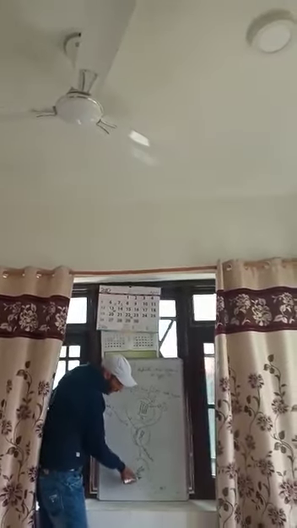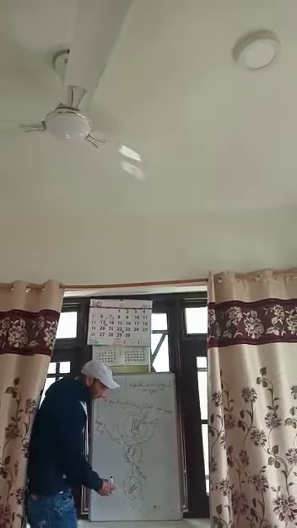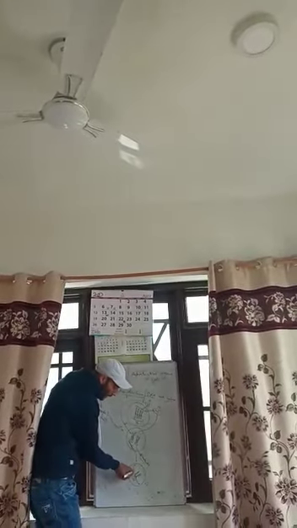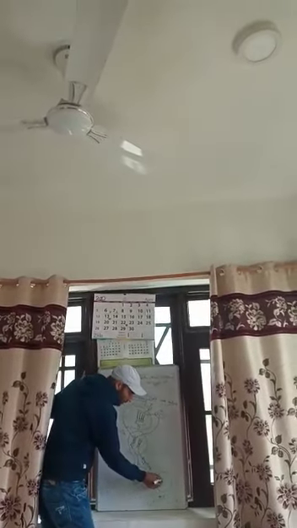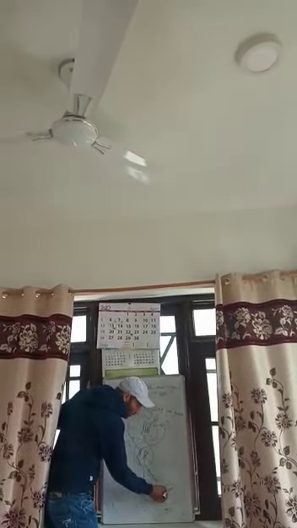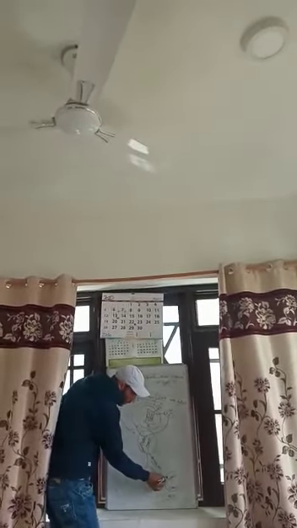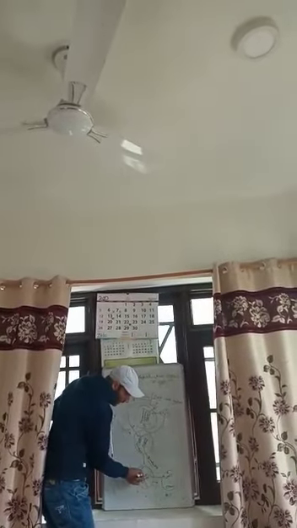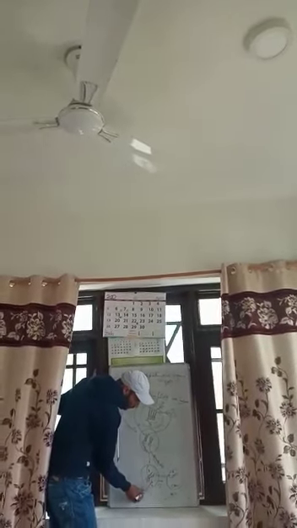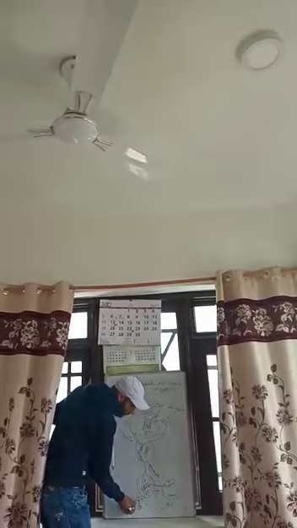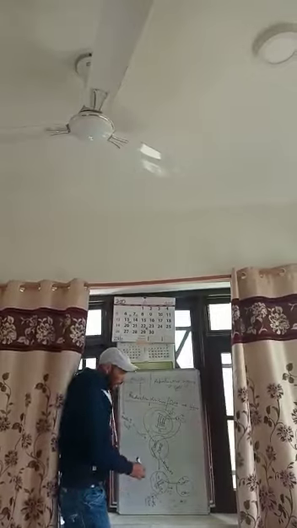The spindle fibers arise from the poles of the cell like this. Then these spindle fibers pull apart the chromosomes and result in the movement of the whole chromosome towards this pole and towards this pole.